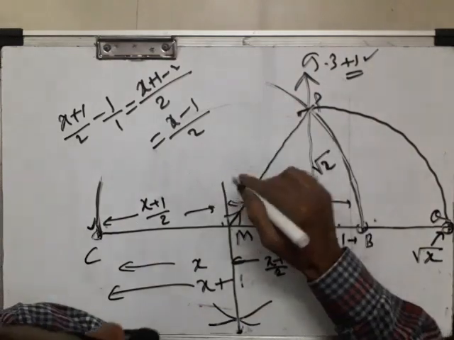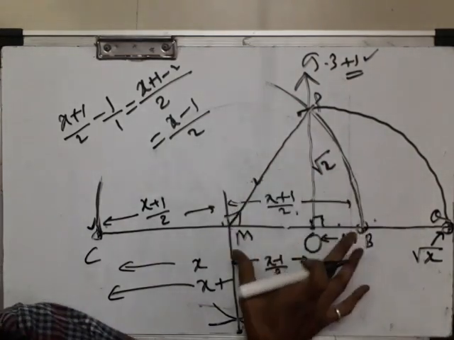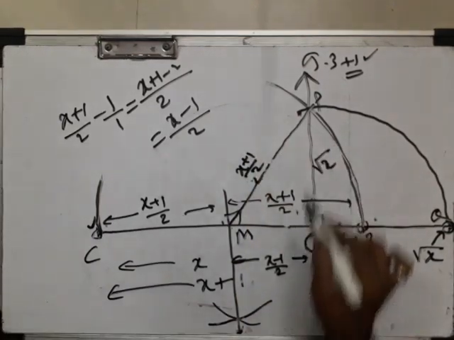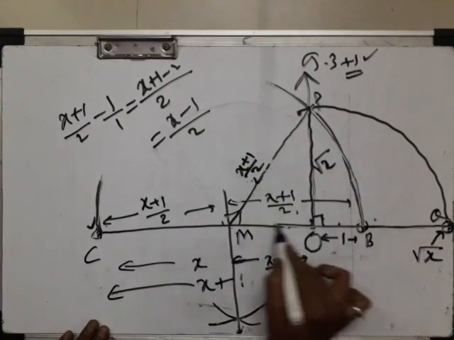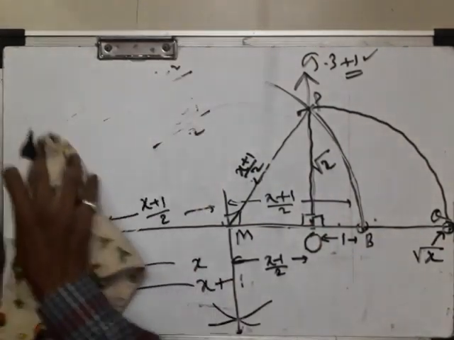So this is (x minus 1)/2, and this radius is (x plus 1)/2, so this distance is also (x plus 1)/2. Consider this right angle triangle, only this one. I will draw that triangle separately.